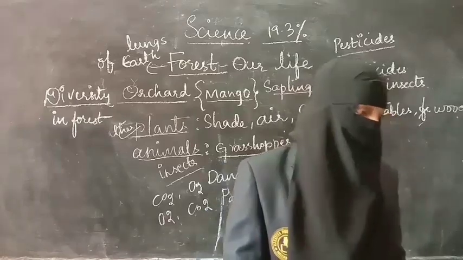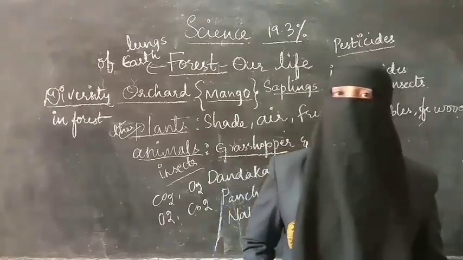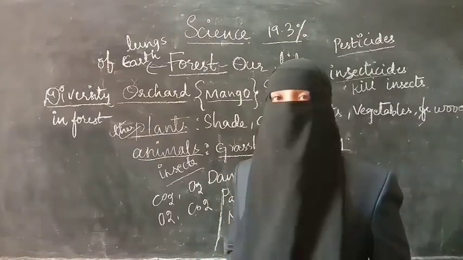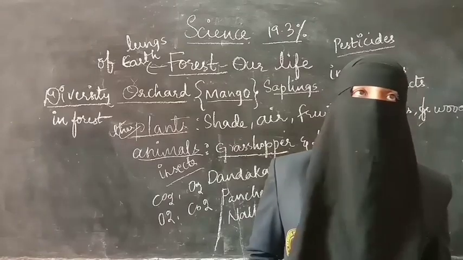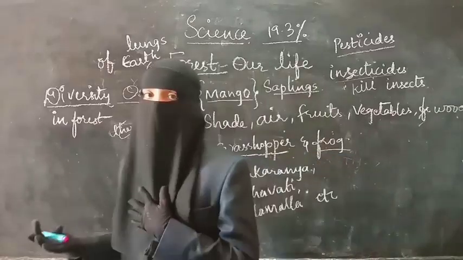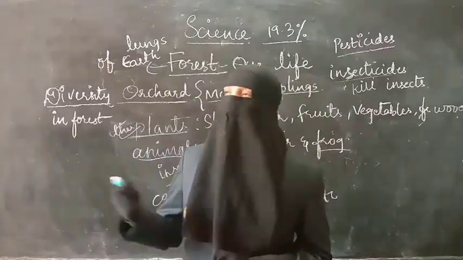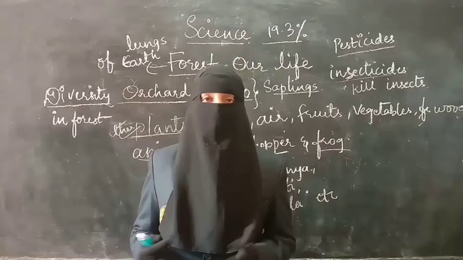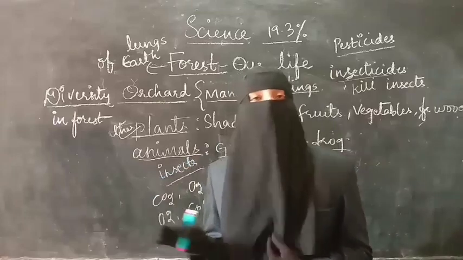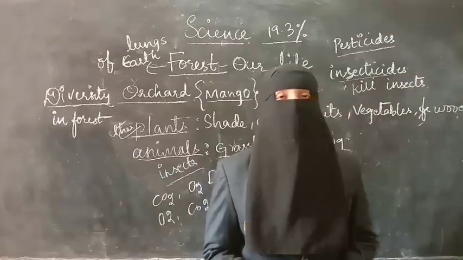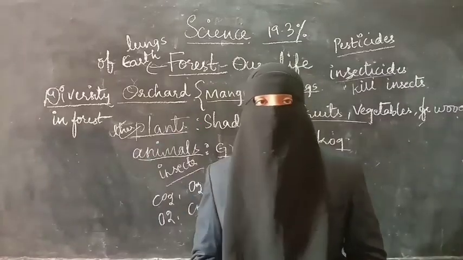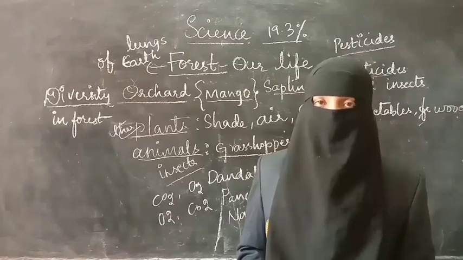Next, in the district forest of Hyderabad, we can find monkeys, elephants, tigers, and the trees are teak, amla, neem and bamboo, etc. In this way we can find different types of trees and animals in the forests of different districts. All of them combine together and form a forest. The forests are helpful in giving different products, and we can get medicines also, because along with the fruits and vegetables there are medicinal plants in the forest as well.